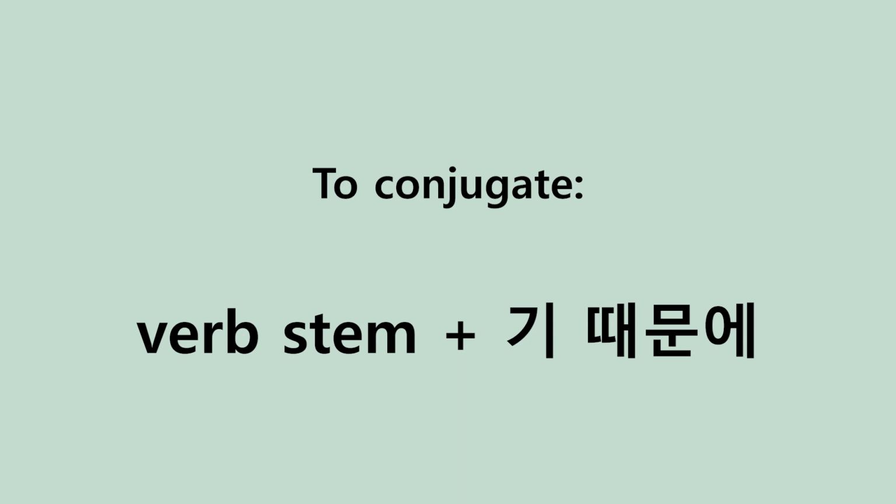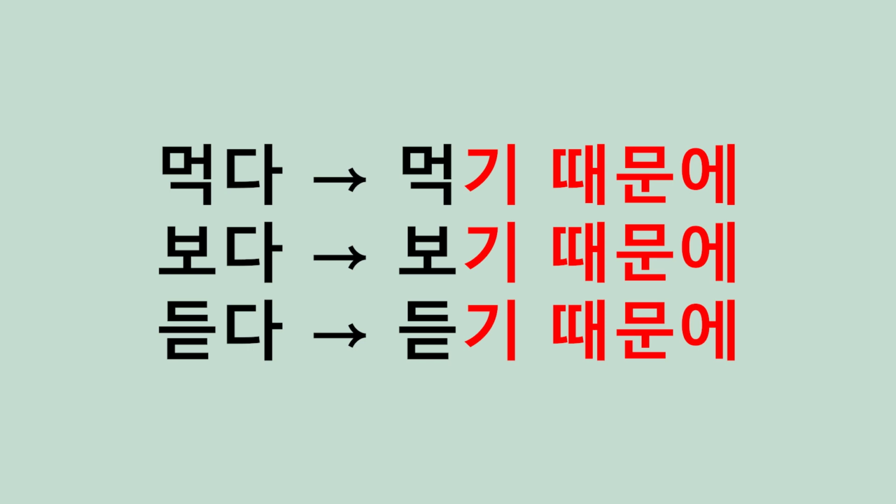This one is actually quite easy to conjugate. All you need to do is take the verb stem. So take the dictionary form, remove the 다, and just add 기 때문에. So 먹다, 먹기 때문에. 보다, 보기 때문에. 듣다, 듣기 때문에. The good thing about this one is that there are no irregular verbs and exceptions and so on. Easy peasy. This one is kind of similar to 아서 어서 in that it is talking about the cause and not the logical reasoning.